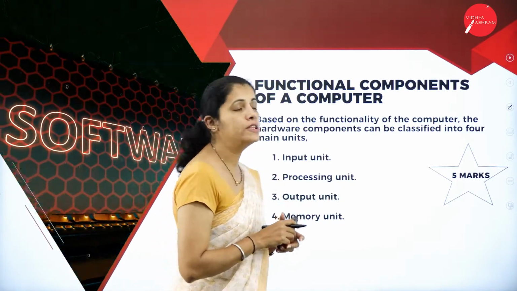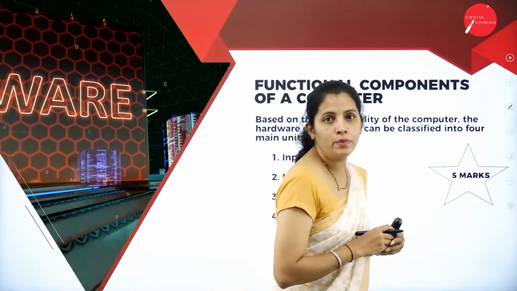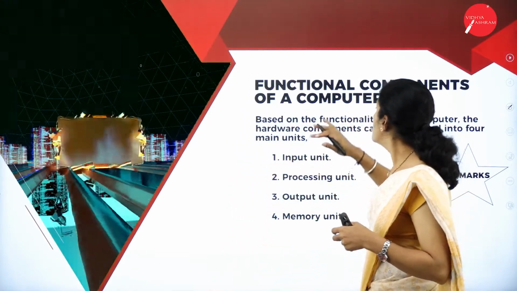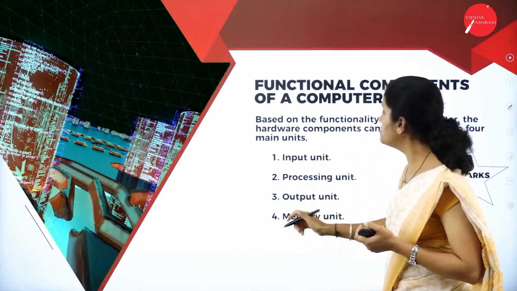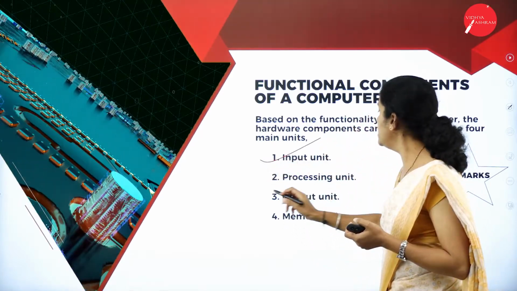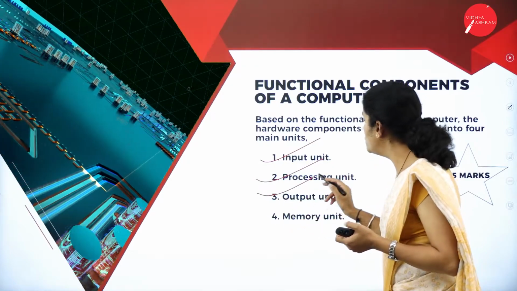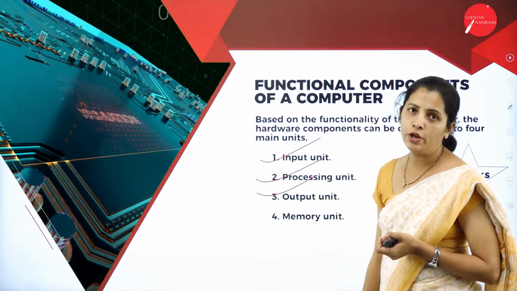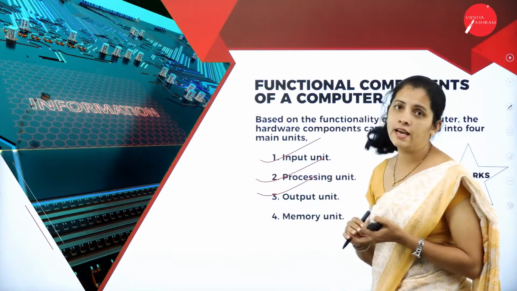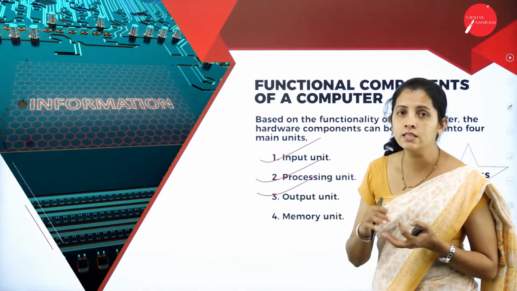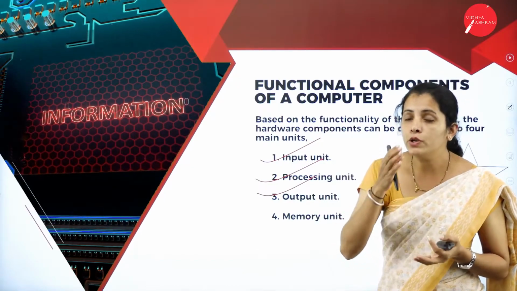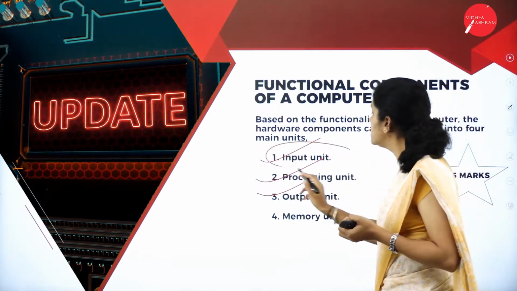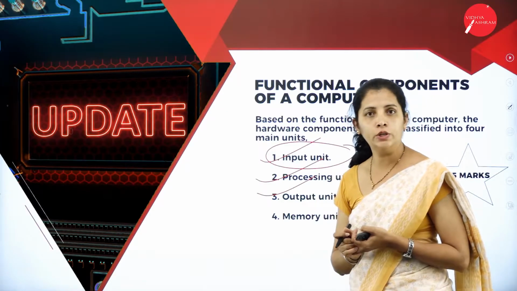Based on the functionalities of the computer system, the components of the computer are classified into 4 types, that is input unit, processing unit, output unit, and memory unit. So what is the first functionality of the computer system? That is to accept or read the input by using an input device, that is the input unit.